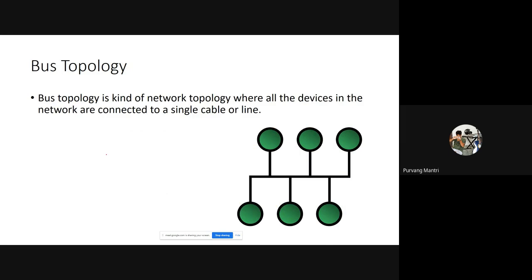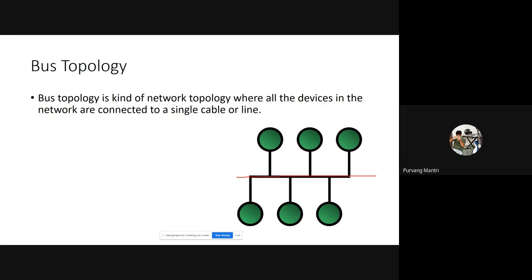The next topology is bus topology. Now, bus is not like the bus we have in transportation. No, it is not like that. In bus topology, each and every microcontroller is connected with a single wire or a pair of wires which is shared between each and every microcontroller. So if there is any data or message transmission being done, it is going to be shared over a single line or a pair of wires, which is going to be read by each and every microcontroller connected to that particular bus.